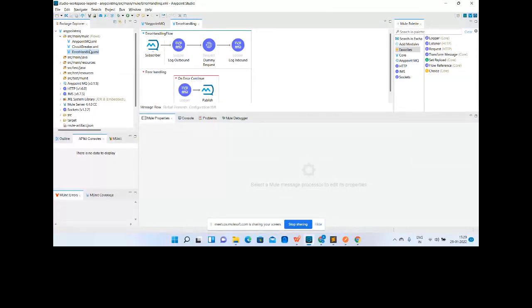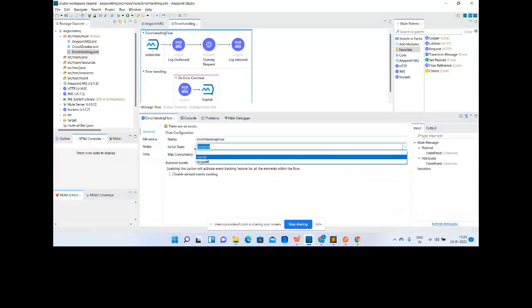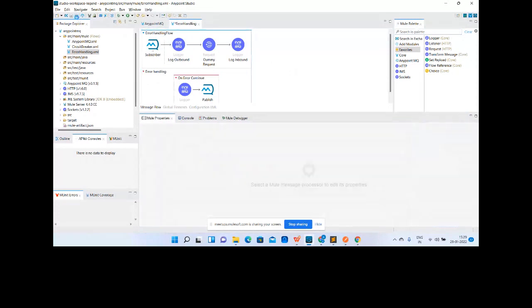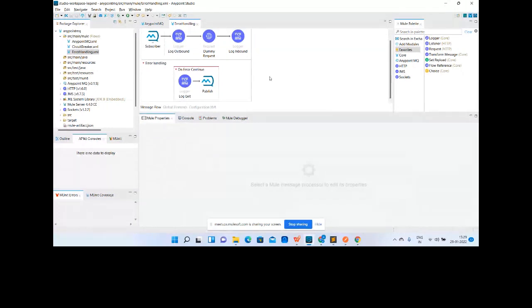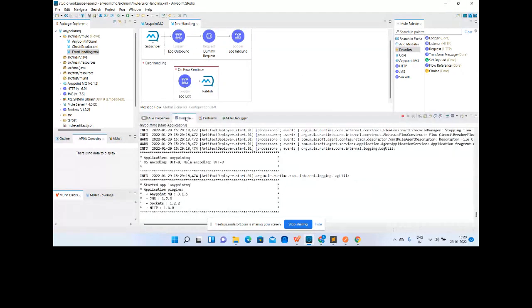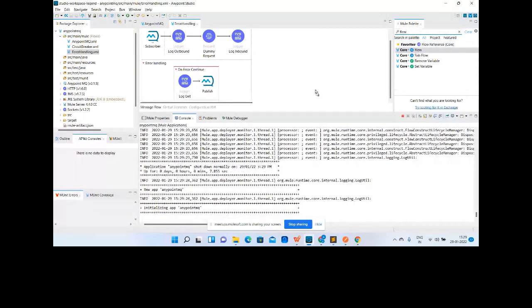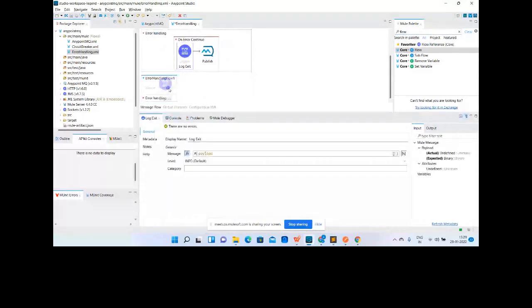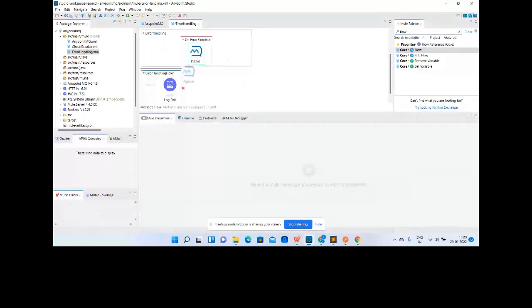Let me check if it is open. Yes, it is stopped. Let me click on start. Let me place it over here for now and remove this.